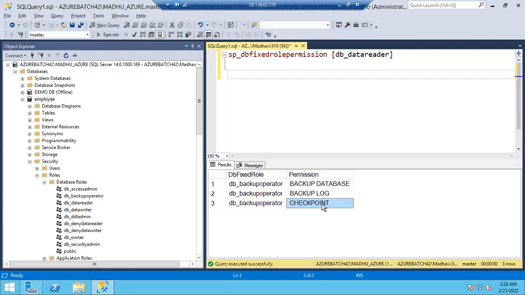Checkpoint, if I want to say in simple words, it's a Control S. While typing anything in the Word document, you will use Control S, right? What will Control S do? It will save permanently. If you don't save it, suddenly power gone, the typed data will vanish. You just typed 100 pages, unfortunately you forgot to save it. Suddenly power gone. Can you recover the data? No, right? That 100-page document will be gone. But if you use Control S, that document will be saved permanently into your disk, permanent storage area.